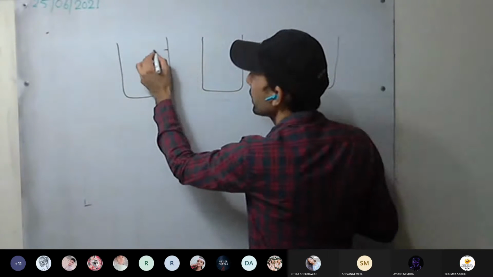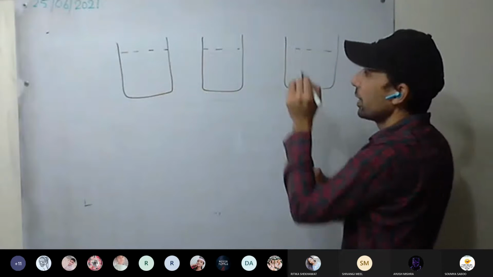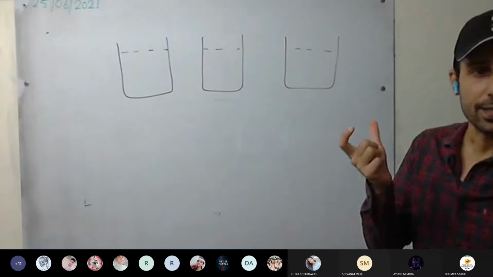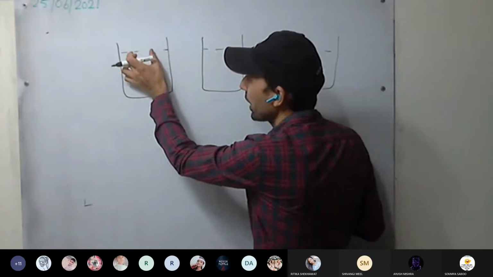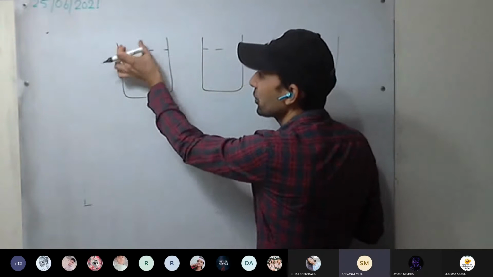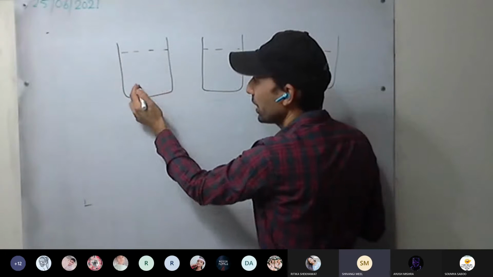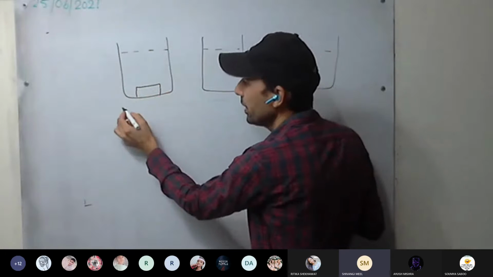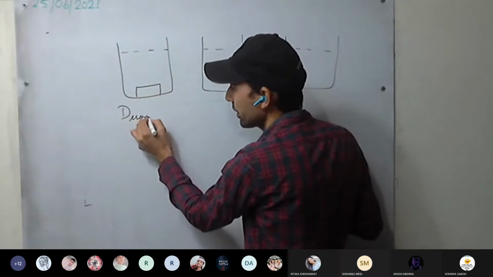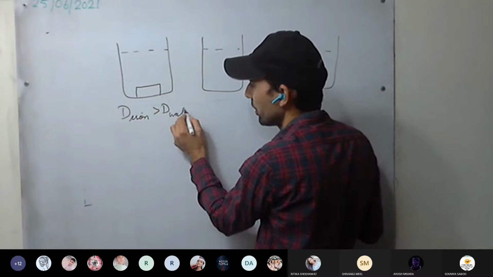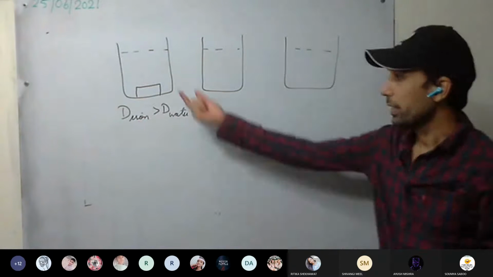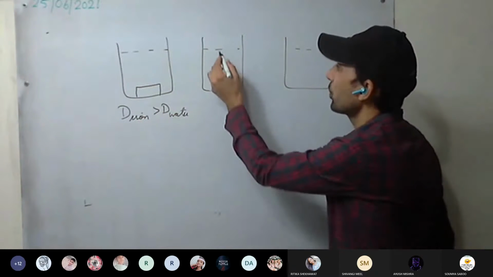We have filled all three beakers with water. Now, first we are taking an iron block. What will happen as we place it over the water? The iron block will sink. Why? The density of iron is greater than the density of water. That's why it sinks.